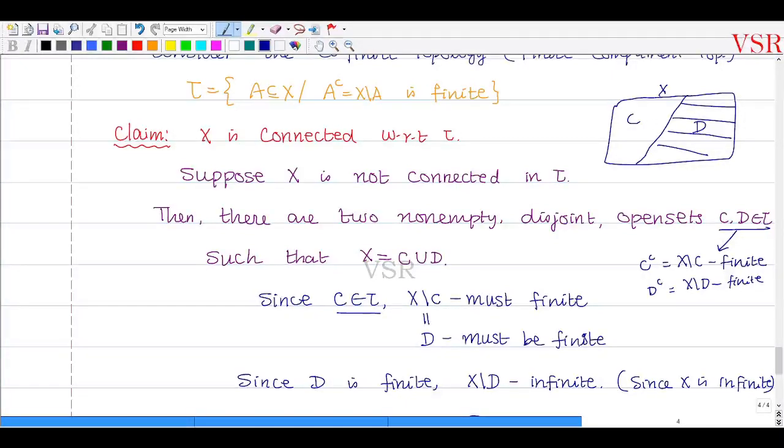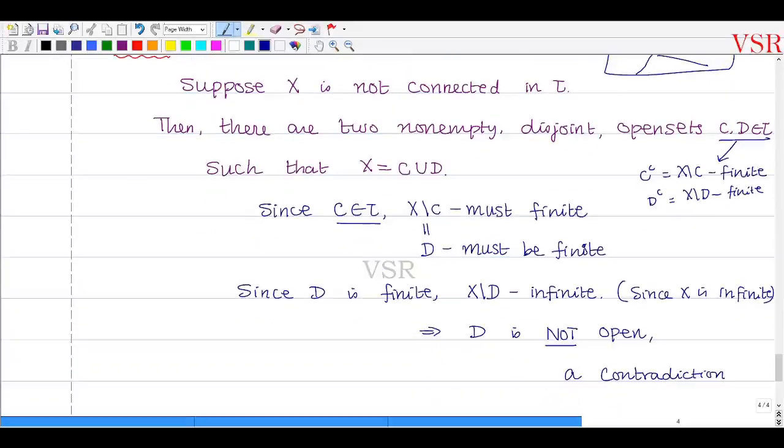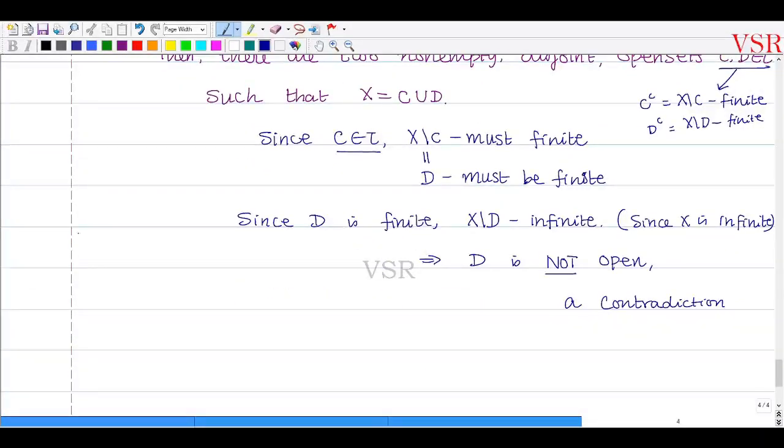D finite இருந்தனா D complement finite ஆக இருக்க முடியாது. For example, if X minus D is finite, this implies that D union X set minus D, which is capital X, is a union of two finite sets, so this must be finite.